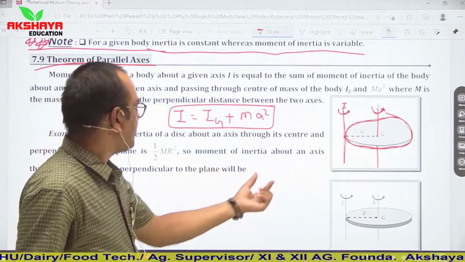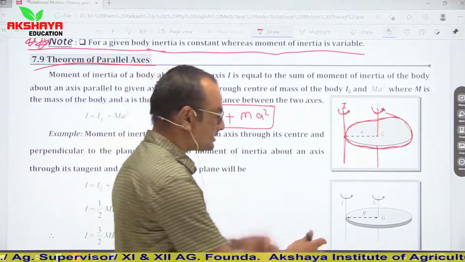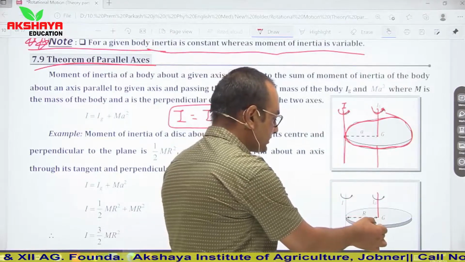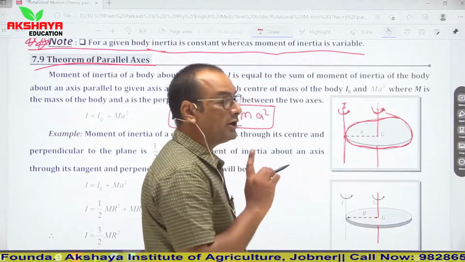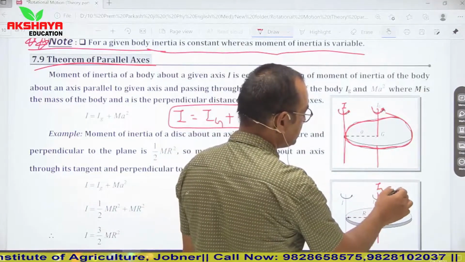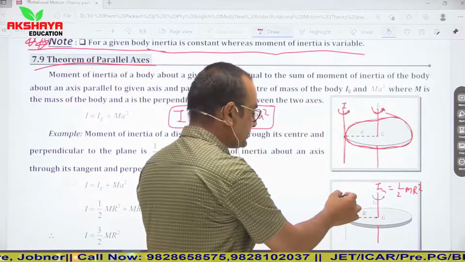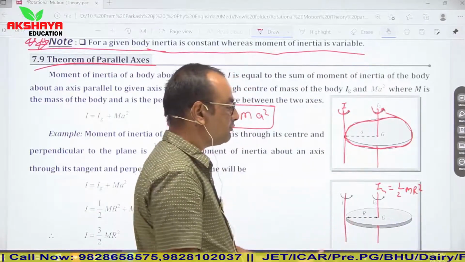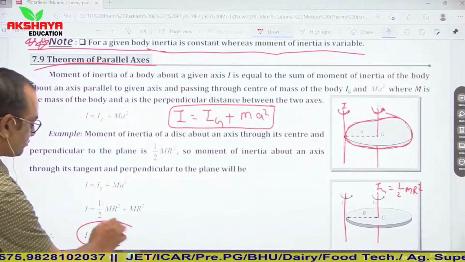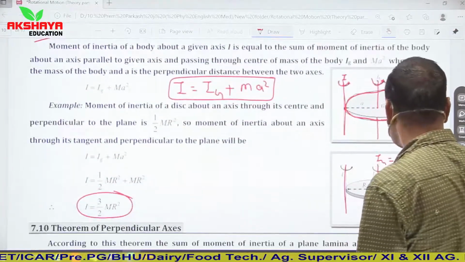So what is the moment of inertia about an axis through its tangent and perpendicular to the plane? Let us say this is a disk, and we are given that it is rotating about this axis. In case of a disk, moment of inertia about an axis passing through its center of mass is given as Ig equal to half mr square, and its tangent is this. So about this tangent, it will be half mr square plus mr square. It means it will be 3 by 2 mr square. So this is simply the parallel axis theorem and its example.